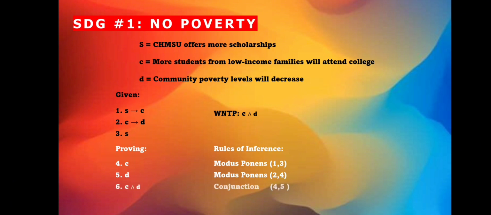Finally, we'll use the rule of conjunction on premise 4 and 5. From this, we conclude C and D. This tells us that more students from low-income families will attend college and community poverty levels will decrease. In conclusion, by systematically applying the rules of inference, modus ponens and conjunction, we have logically proven that the measures implemented by KAMSU will lead to more students from low-income families attending college and a subsequent reduction in community poverty levels, perfectly aligned with SDG number 1, no poverty.